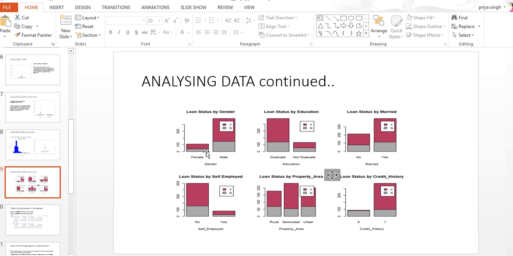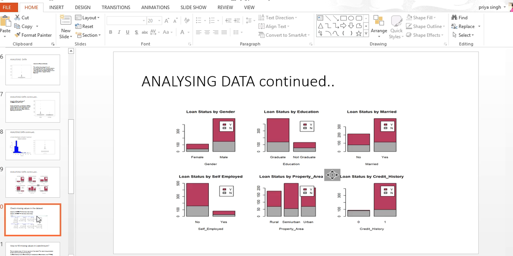Females have fewer records, but more than half are approved. Similarly, graduates have more records, and for loan status, the married have more records. On the basis of this, we will analyze the data.